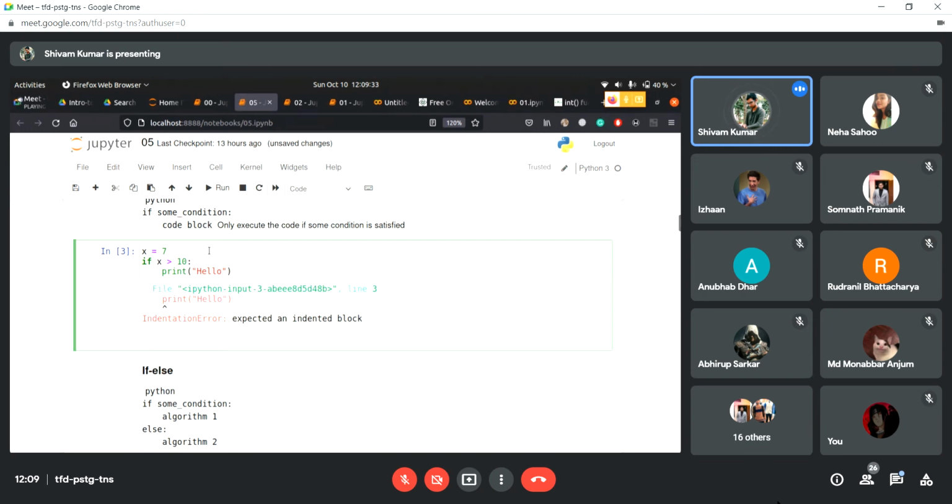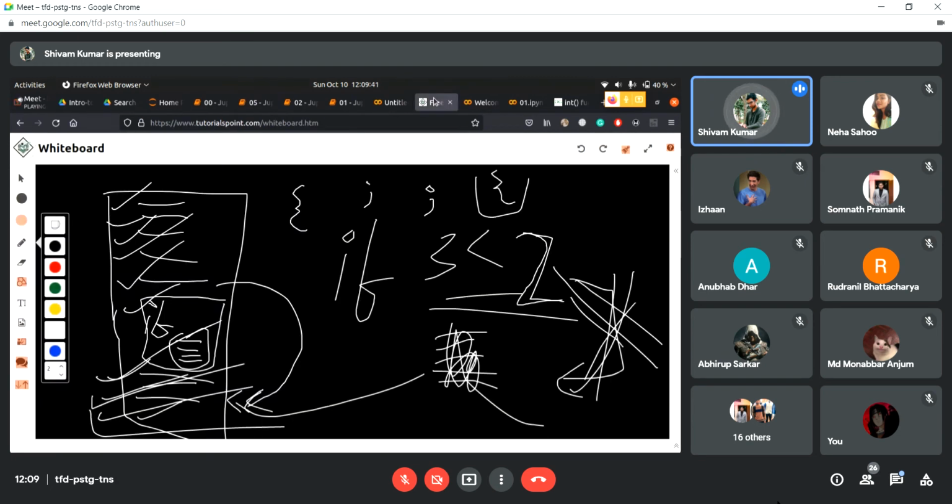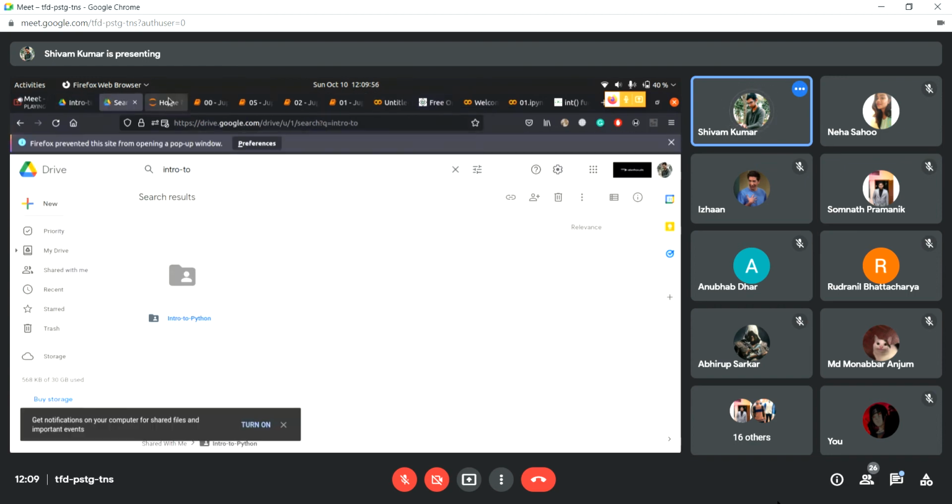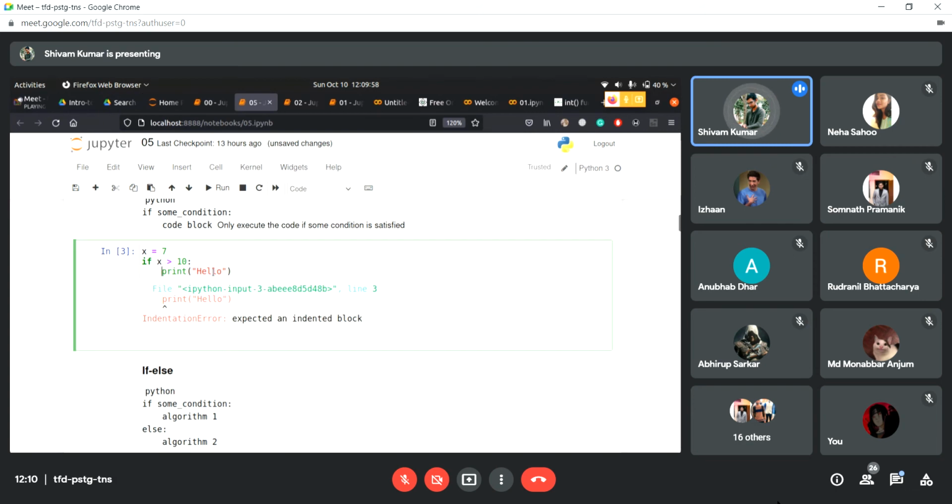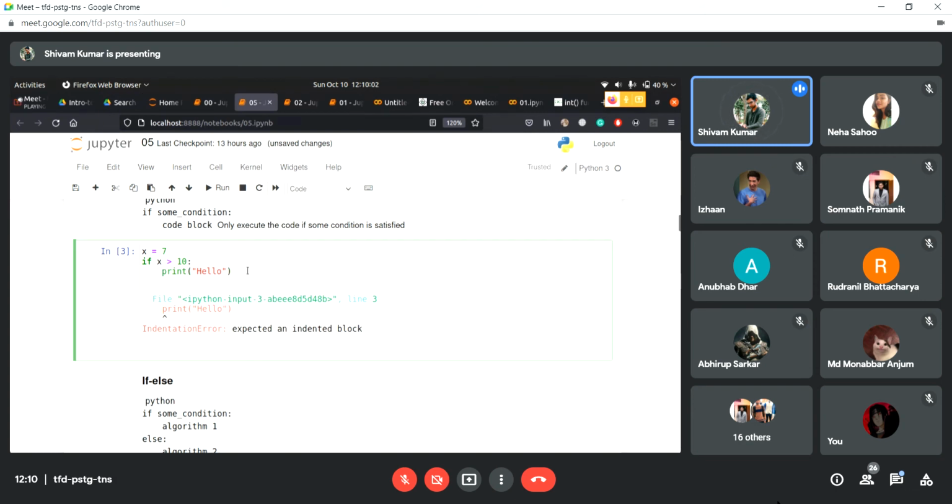And the way it knows that we have to come inside an indented block, or like I said, it has to come inside the if statement, is this: how does it know that the statements inside the if statement are different from these statements? The way it knows this is by indenting. So if I have indented this, it knows that this statement is inside the if statement and these statements are different.